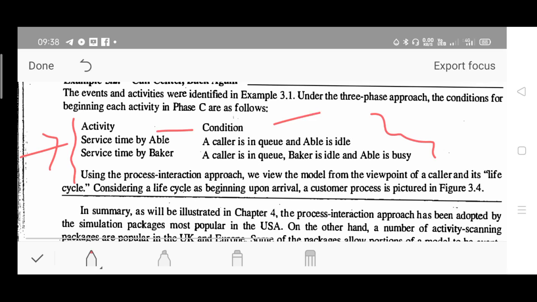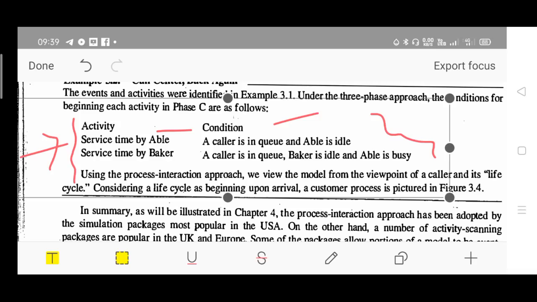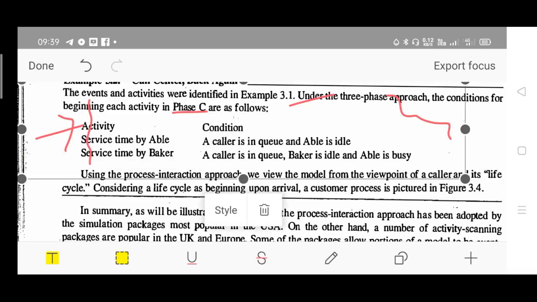Activities and conditions are given for Abel Baker: service time by Abel and service time by Baker. When a caller is in queue and Abel is idle, Abel will take that call, and that is service time for Abel. Similarly for Baker, who takes the call only when Abel is idle, as per the problem definition.